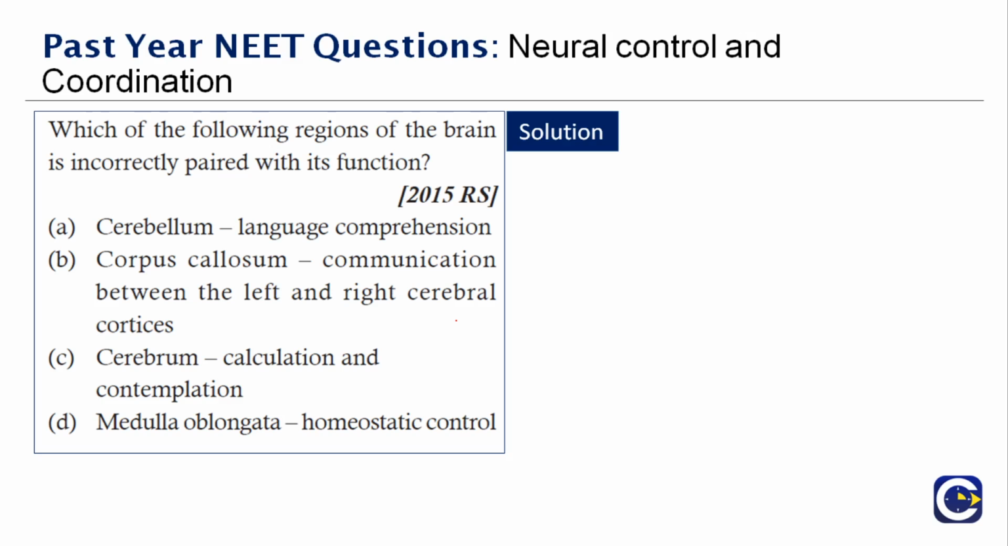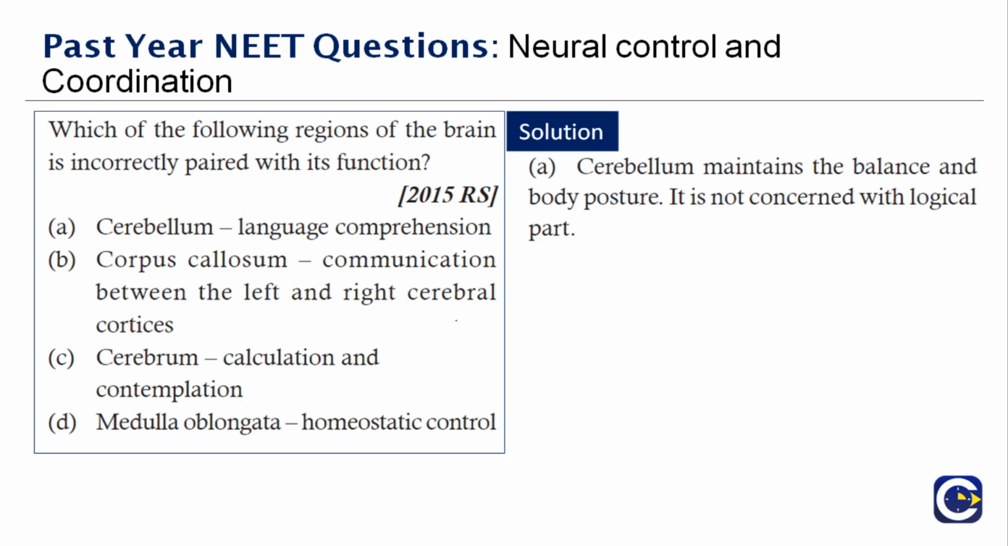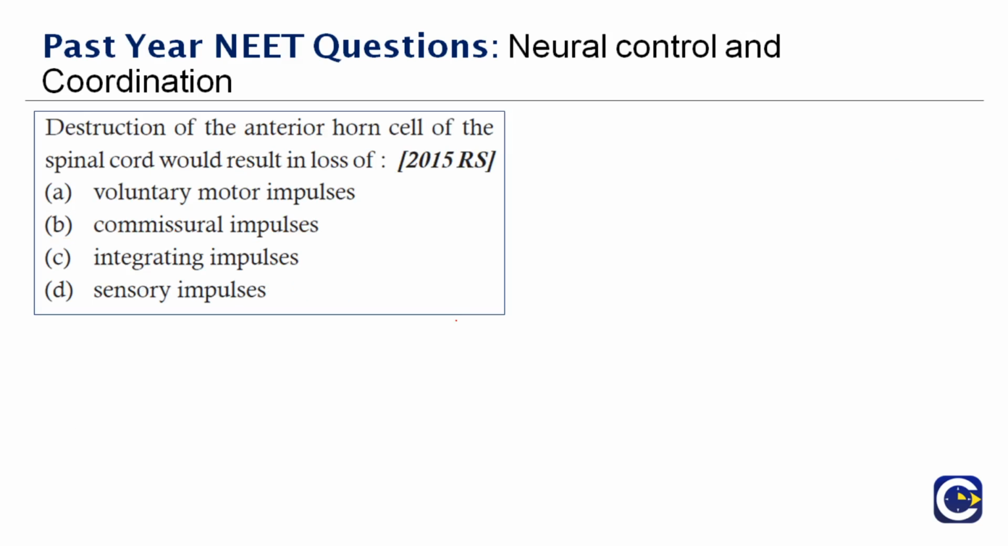So now you can ask me a question. If cerebellum is not for language comprehension, what is the work of it? It will maintain the balance and the body posture. It is not concerned with the logical part. So cerebellum is involved in the balance part. So the one which is wrongly matched out of the 4 is option A. Next question here. Destruction of the anterior horn cell of the spinal cord would result in the loss of dash.